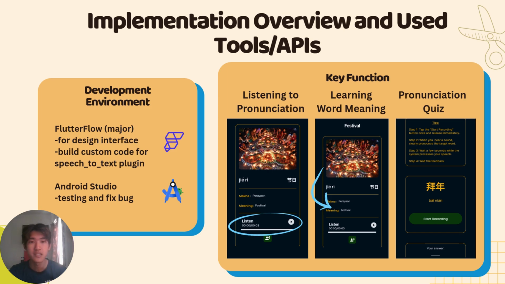The last key function is our main function and main feature, which is the pronunciation quiz. We choose this page as our main function because it can test whether the user's pronunciation is correct or wrong, and then we give instant feedback to the user. We provide a description to explain how to use the recording button, and after the user presses it, they can record the sound of their pronunciation, and then the system will give feedback to the user.